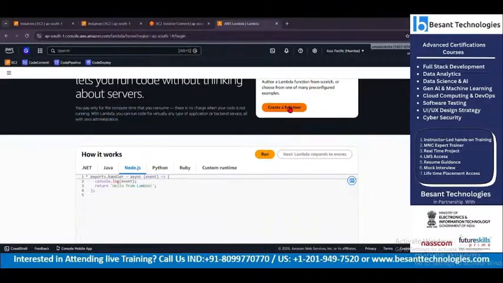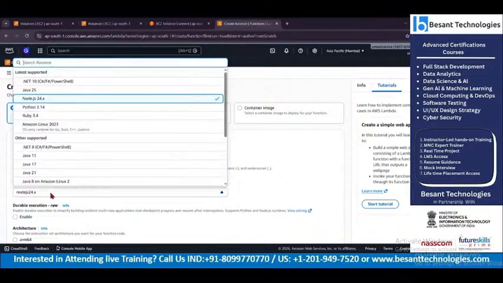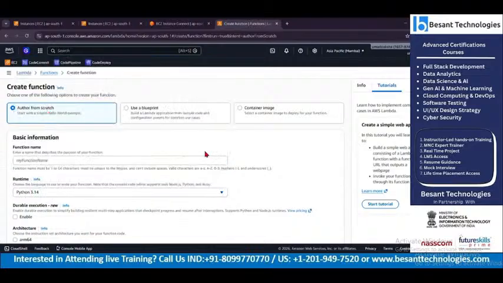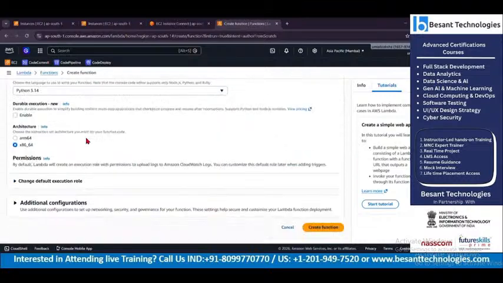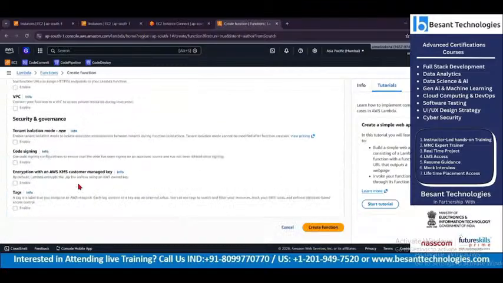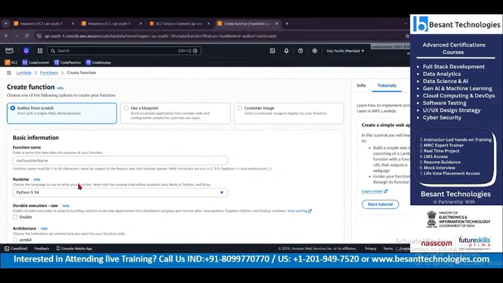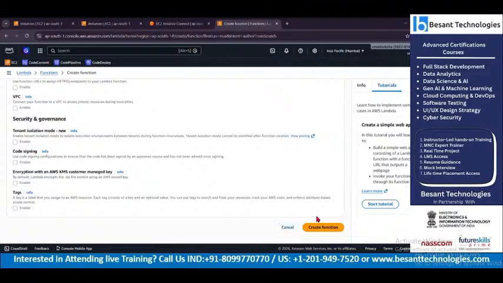I will create a function here. Let's say mine is going to be a Python project, and all my inputs are going to be based on Python. I'll add in the details of whatever I want to, and let me create a function name. It's just a demo. If I create that, the Python-based function will be working.